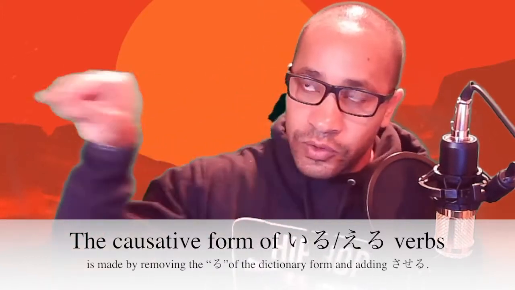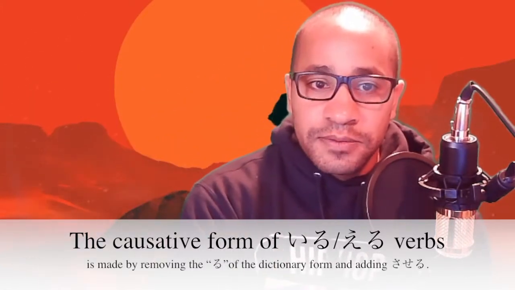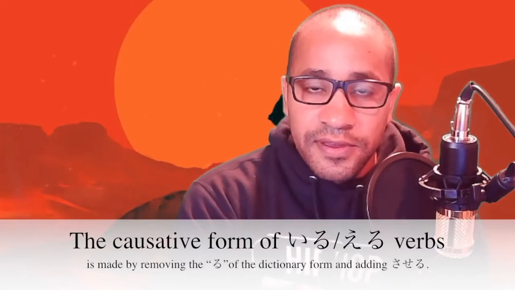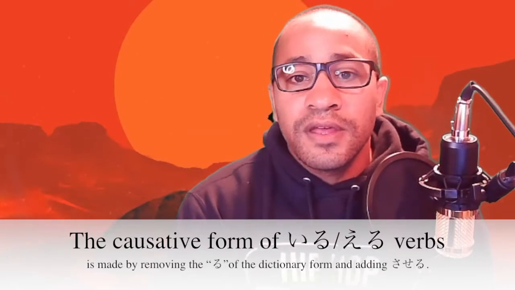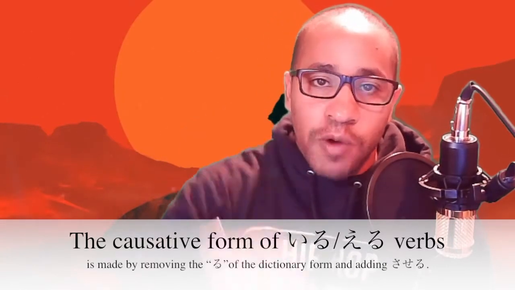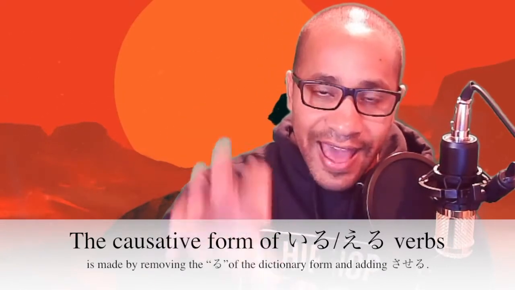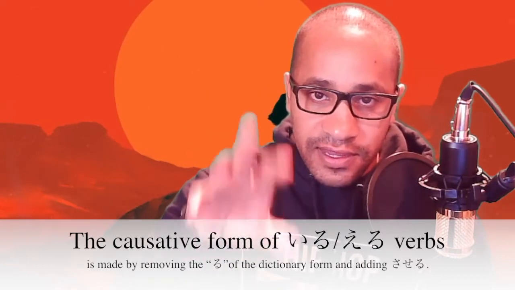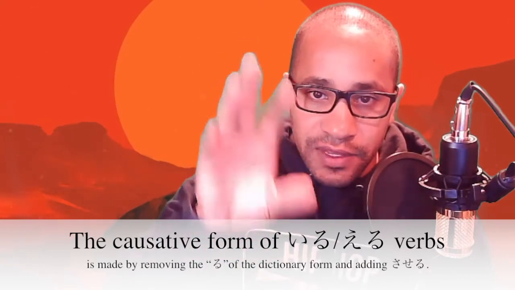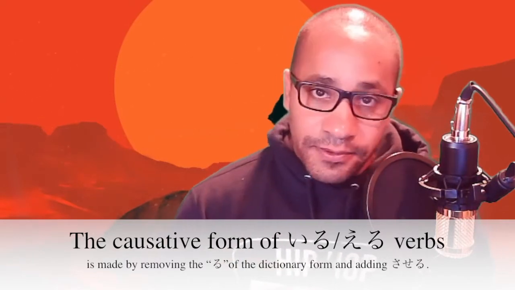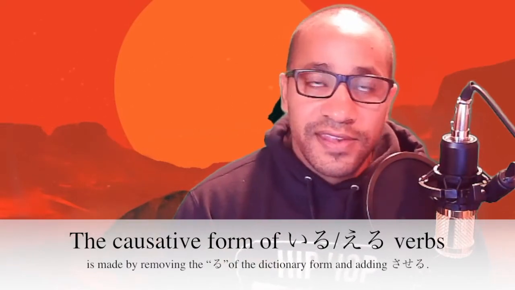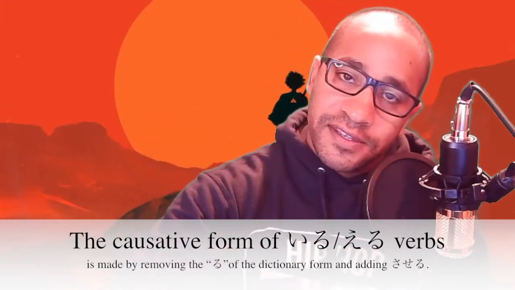I believe they're called ru verbs in the Ichidan Godan system. With those verbs, you're just going to drop the ru, the last syllable, and add saseru. Hope that makes sense. If not, hopefully these examples will catch you up to speed.